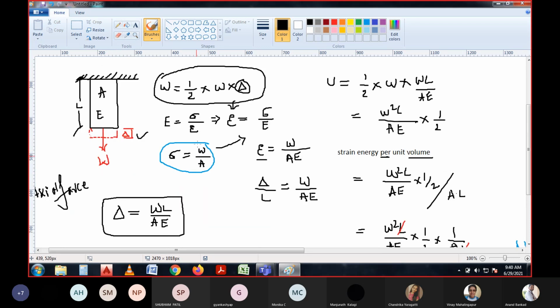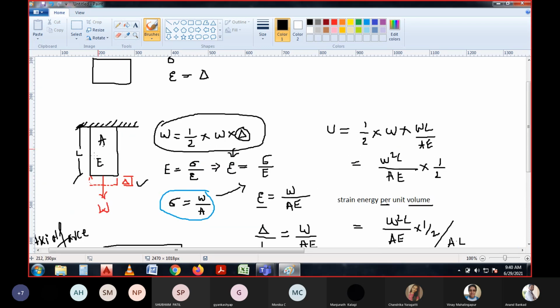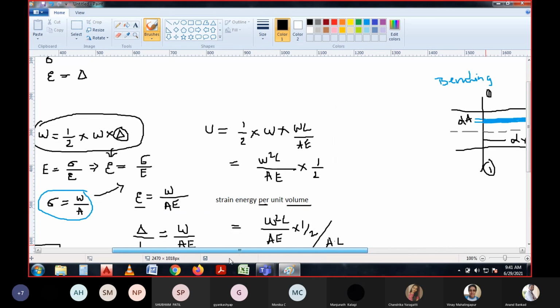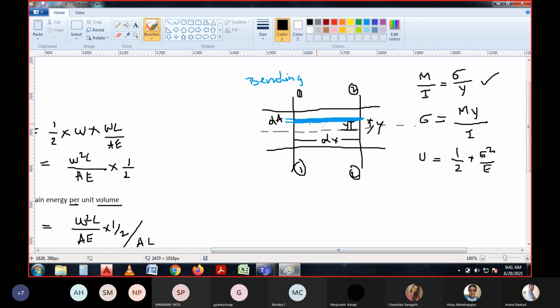So based on the deflection, the same body can be considered for bending stresses also, whether it is fixed or free end. It is referred for the particular element that we have considered for a dx, this blue colored thickness line. At this end, the body may be fixed or free, but at this part, we need to consider this element.